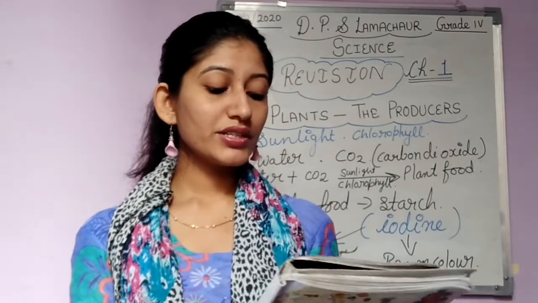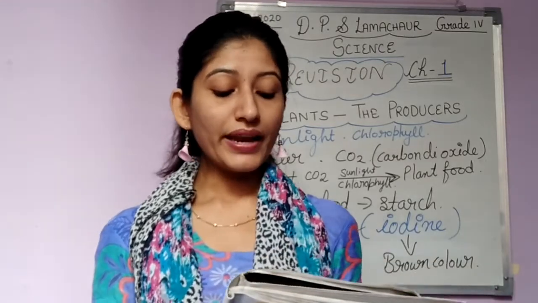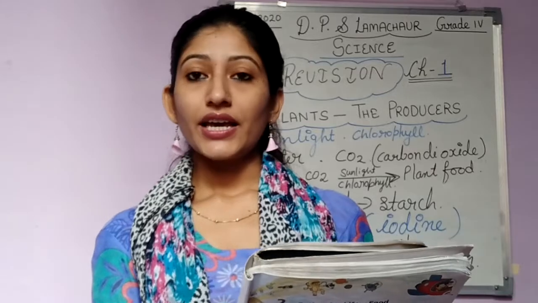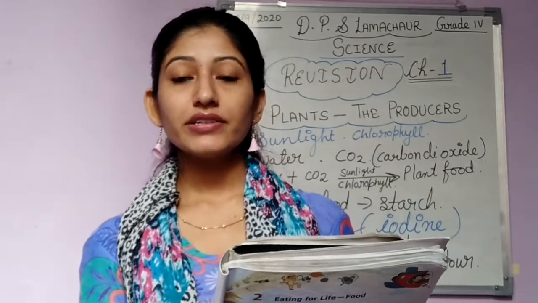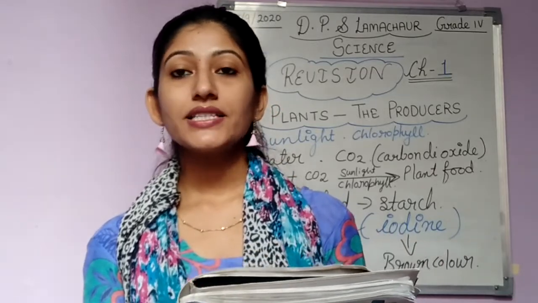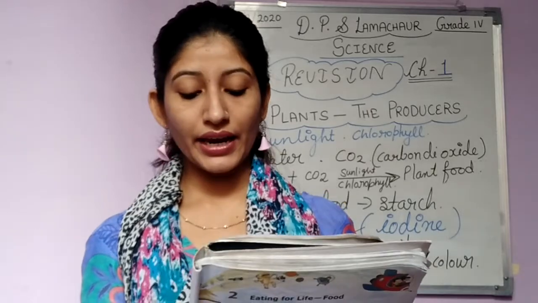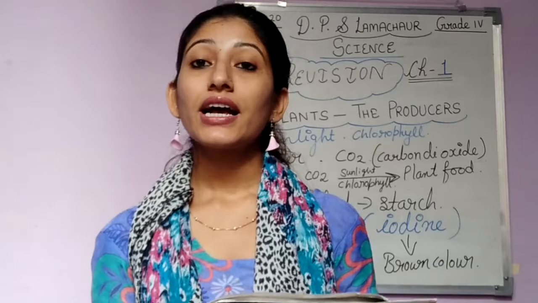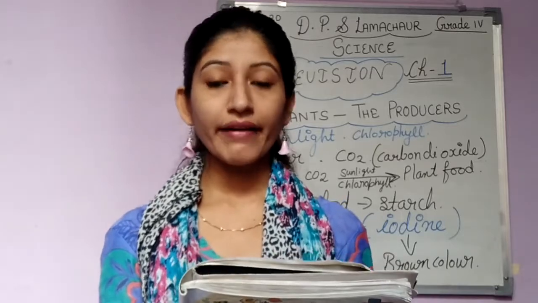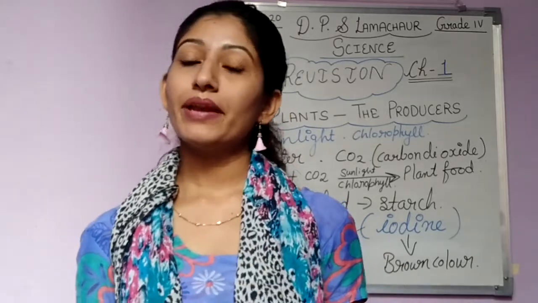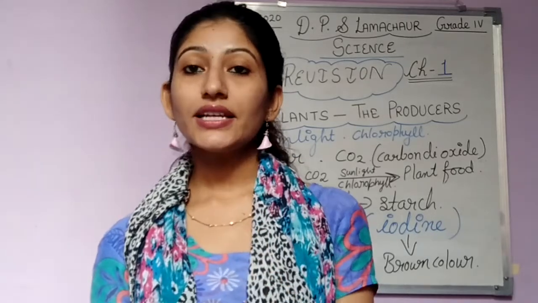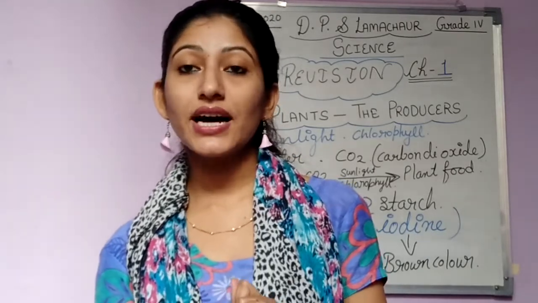Now here one question is there, one fill-up type para is there. Complete the following. Let's discuss this. It is very easy. Green plants take dash and minerals from the dash. So what do green plants take? Water and minerals from the soil and carbon dioxide from the air to make food. I already told you earlier, where do green plants take water from? From the soil.